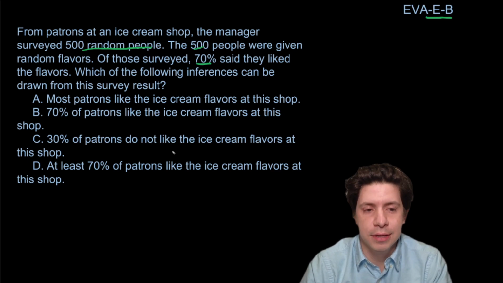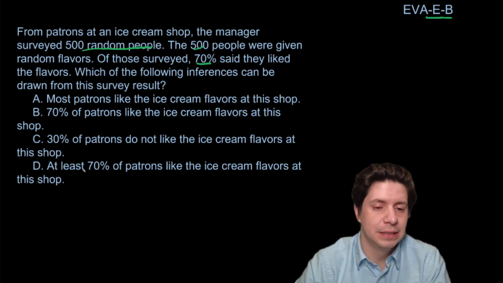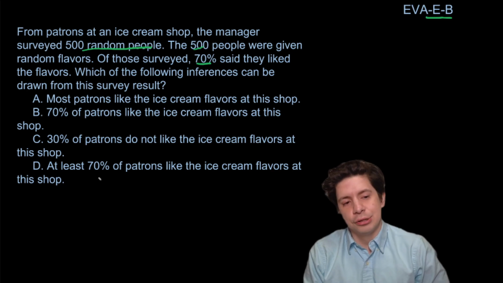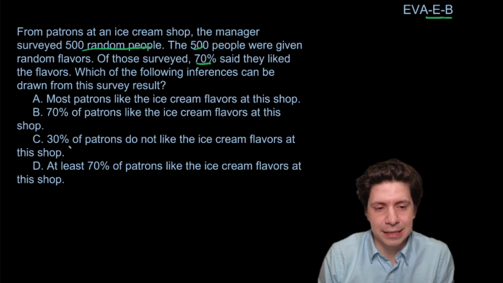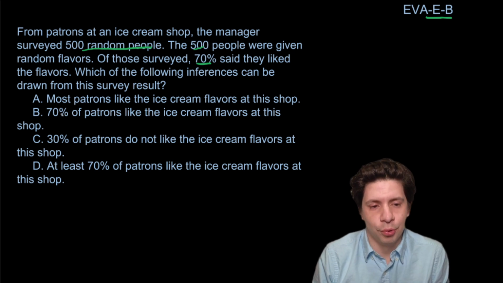We want to read all the answer choices. B, 70% of patrons like the ice cream flavors at the shop. C, 30% of patrons do not like the ice cream flavors at the shop. And D, at least 70% of patrons like the ice cream flavors at this shop. So notice how B and C are the same thing, just phrased differently. So they're probably not going to work, right? Because if one is true, then the other would also be true.